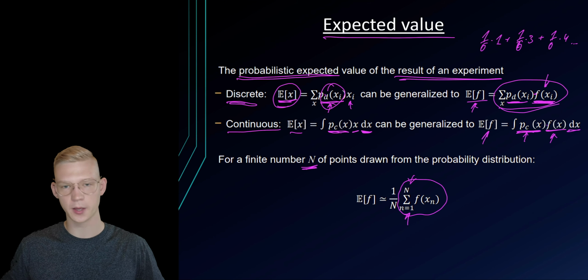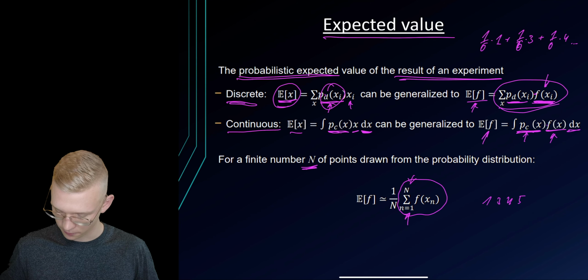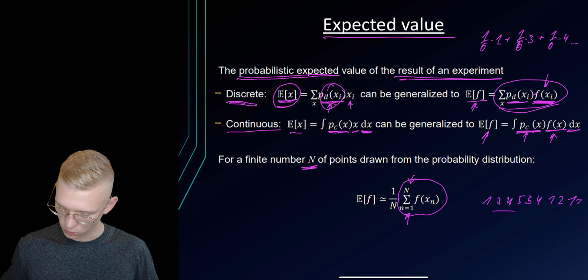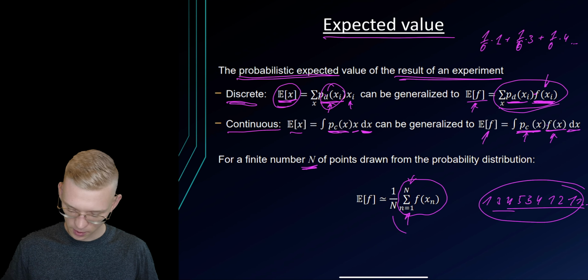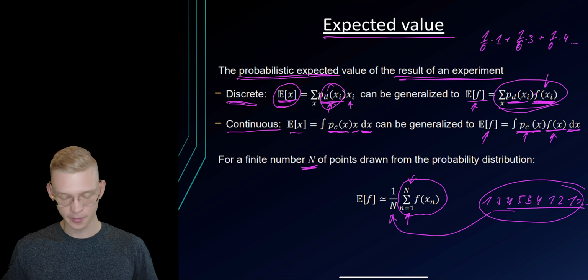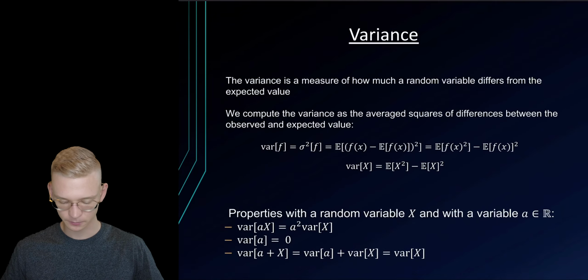So we perform the experiment multiple times, or throw a dice multiple times, and we get a 1, a 3, a 4, a 5, a 3, a 4, a 1, a 2, a 1, a 1. So we do this many, many times. We sum over all these values and then divide by how many times we performed the experiment, and then we will again get the expected value.